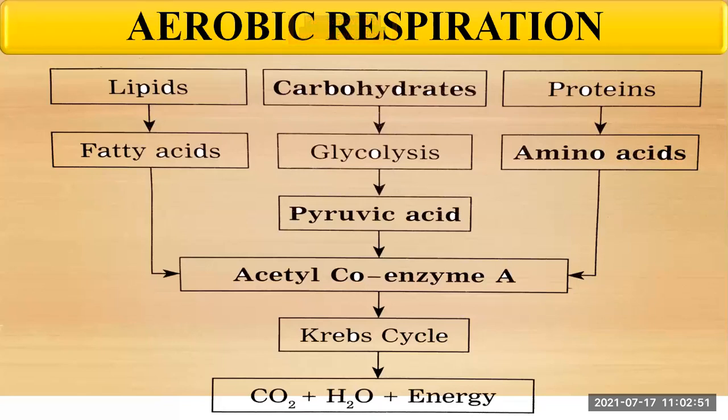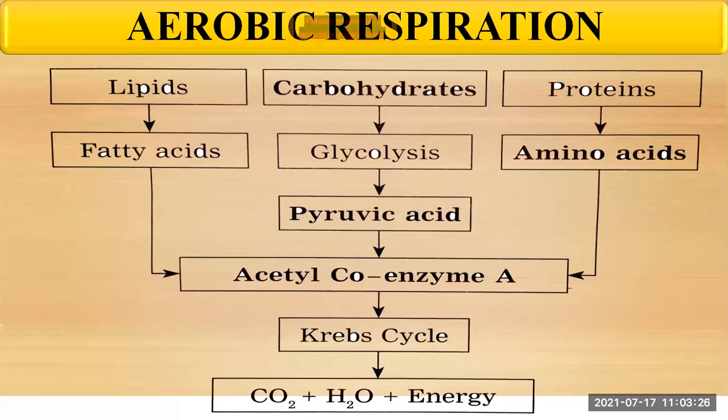Okay, see one by one. Firstly, carbohydrates like glucose are oxidized to pyruvic acid. Then this pyruvic acid is converted into acetyl coenzyme A, which is oxidized through the Krebs cycle, and the molecules of NADH2 produced during this oxidation go through the electron transfer chain reaction, and finally there is the release of energy, or we can say that the energy is obtained.